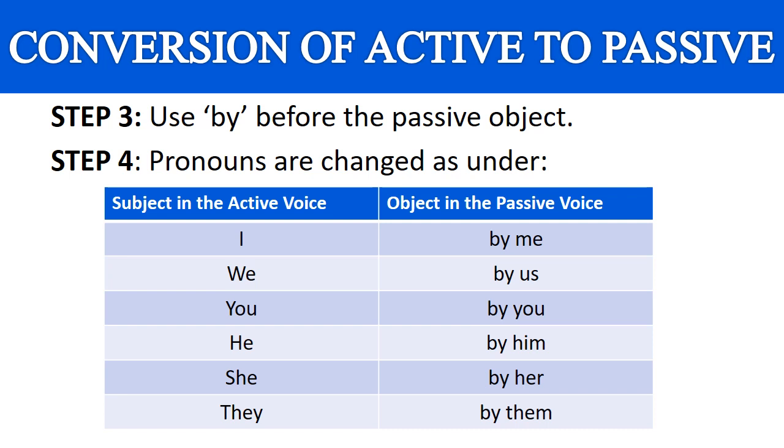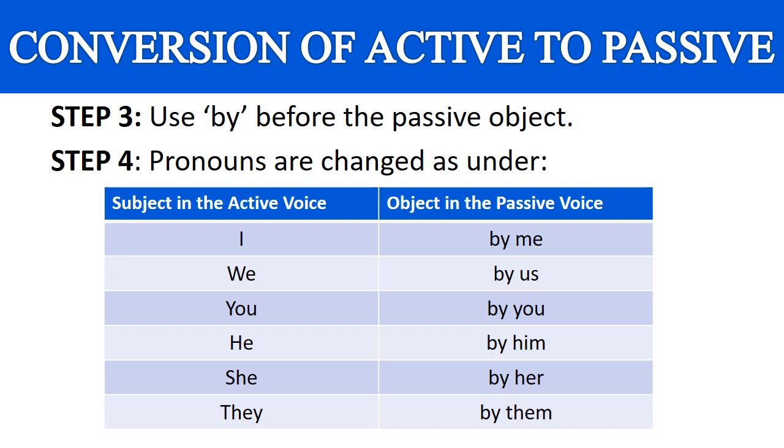Step number 4. How to change the pronouns. Pronouns are changed as under. Now here in the first column, subject in the active voice is given. In the second column, what it is converted into, that is object in the passive voice. So I changes into by me, we changes into by us, you changes into by you, he changes into by him, she changes into by her, they changes into by them.